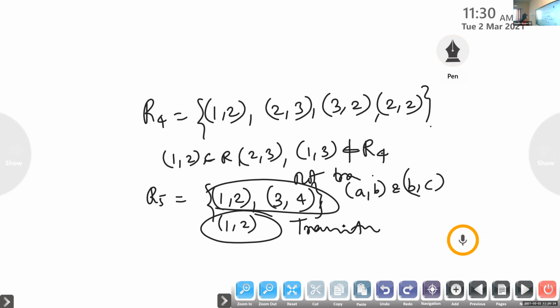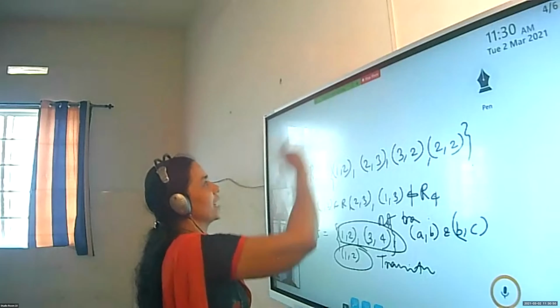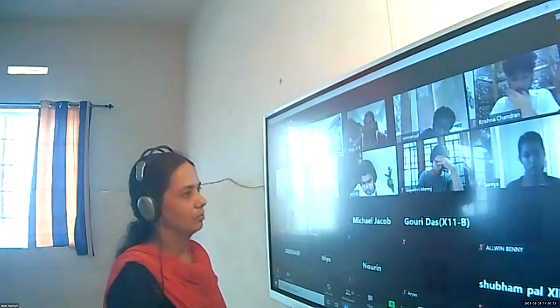If AB and BC are both there and AC is not there, then we can say it is not transitive. Here AB is there, but you cannot find a pair BC. So if AB is there and BC is there, then AC should be there. Then we can say it is transitive.